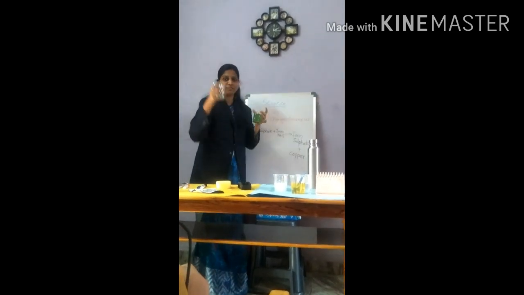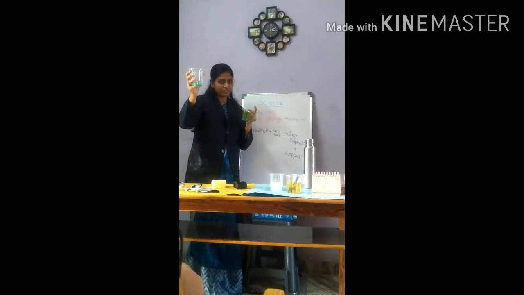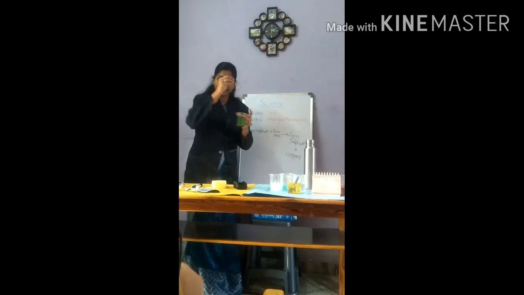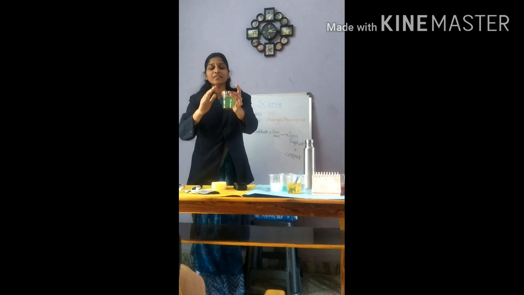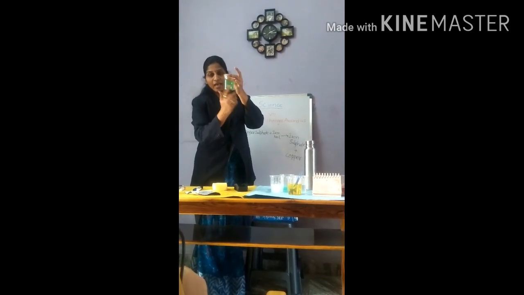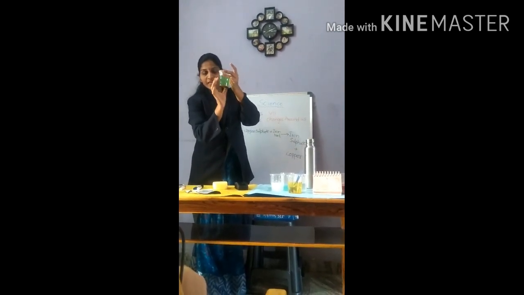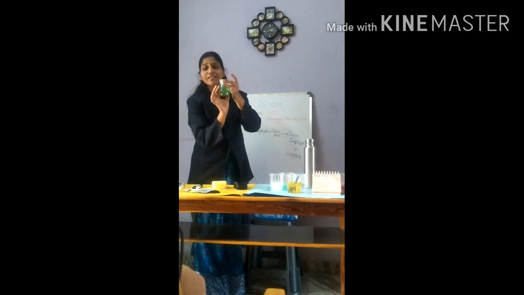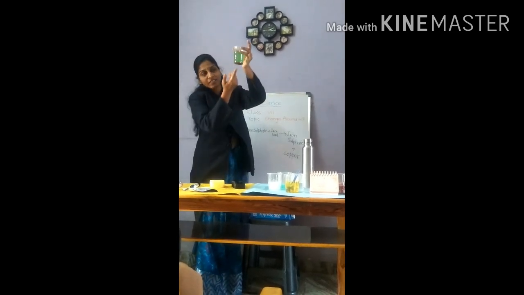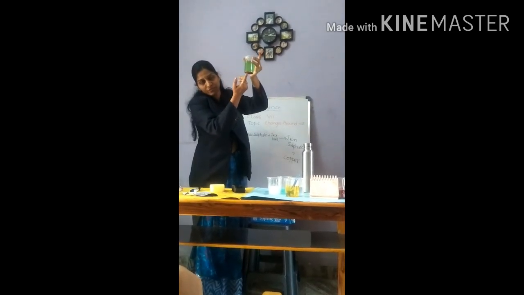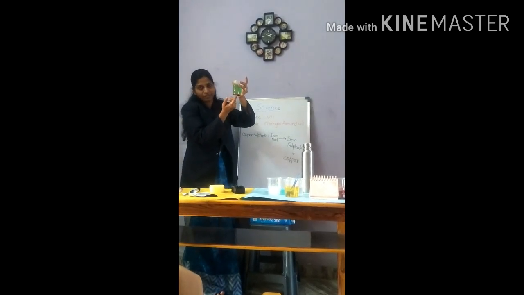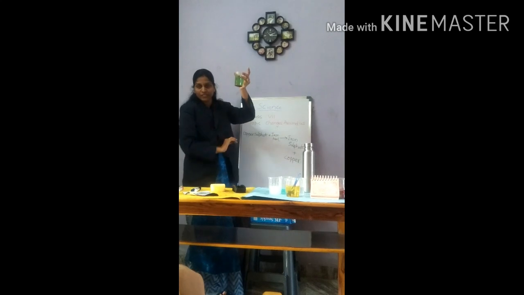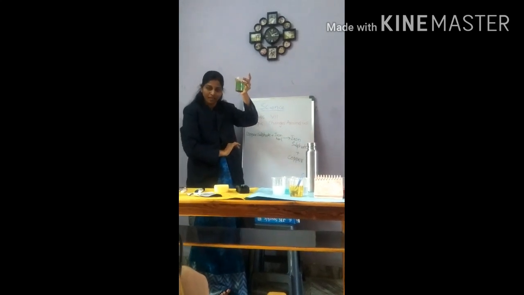Earlier, before the experiment, it is copper sulfate. After adding an iron nail and keeping it for 1 hour, it is changing into iron sulfate. The iron sulfate solution is light green in color, and the deposit you see at the bottom of the glass is nothing but copper.